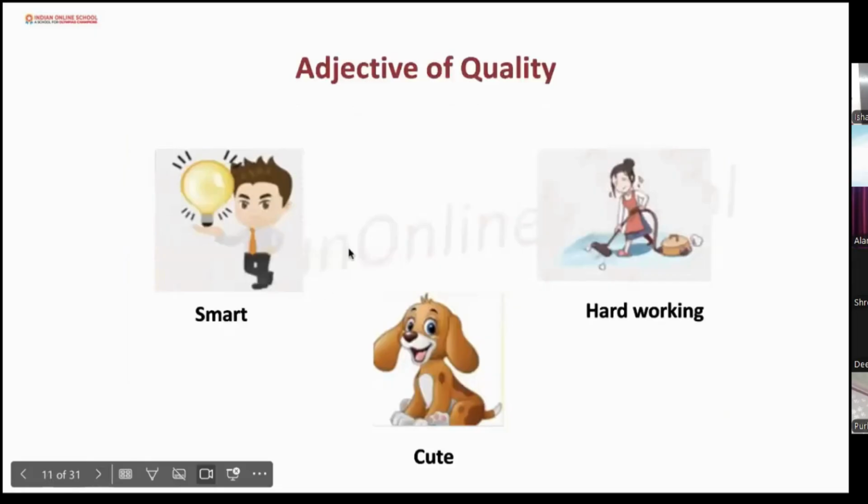Okay. Now we can see the 3 pictures. The first one, a boy. The second one, a dog. And third one, a girl is singing. So, Tina, can you tell me, this is a smart boy. Which one is the adjective of quality here? Tina, are you there?